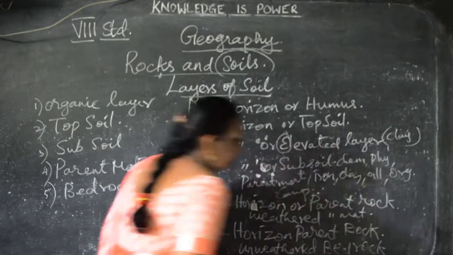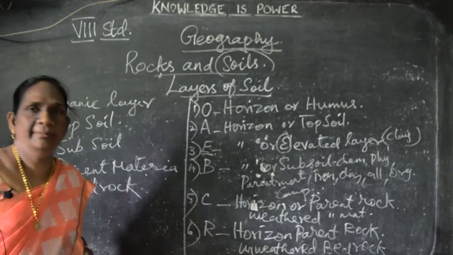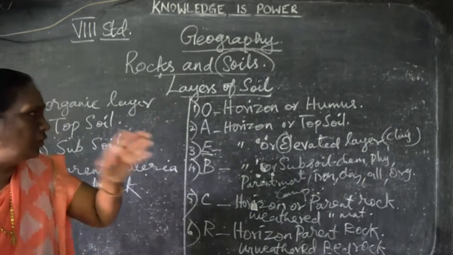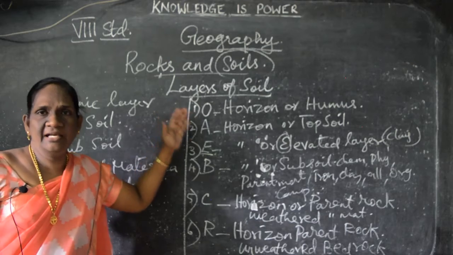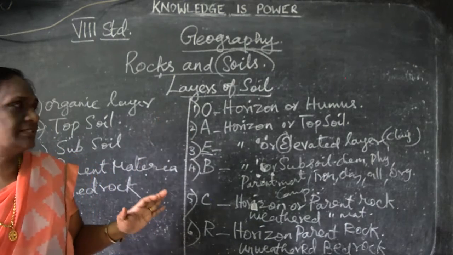Below that there is nothing. Unrock, weathered bed, that's all over. So these are all the 6 layers of soil. What are the 6 layers of soil?